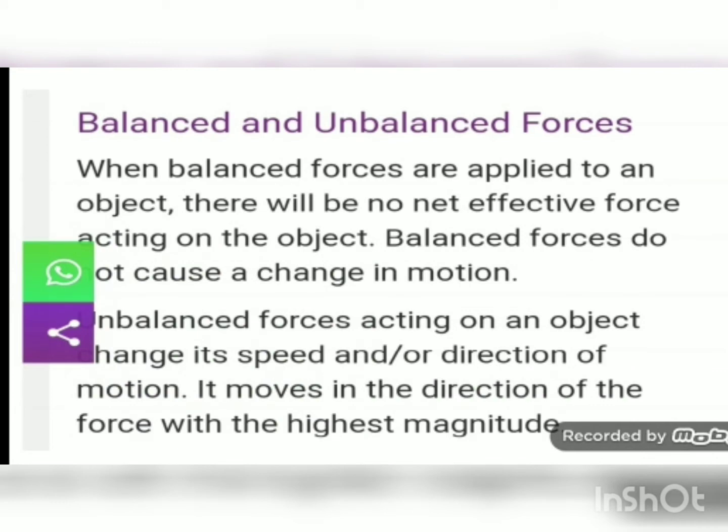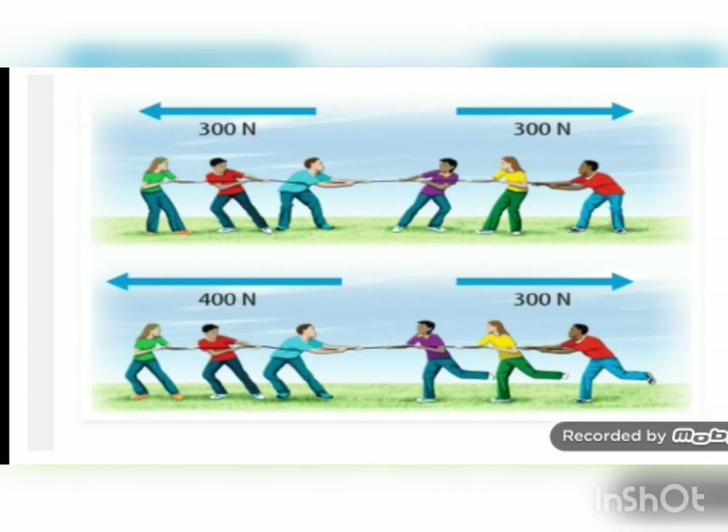Now there are two types of force, balanced force and unbalanced force. What is balanced force? When balanced forces are applied to an object, there will be no net effective force acting on the object. Balanced forces do not cause a change in motion. It means that equal force is applied on an object from opposite directions. Here you can see in this first figure, equal force is applied on a rope in opposite directions, so there is no change in the motion. This is known as balanced force. So in case of balanced force, net force is 0.